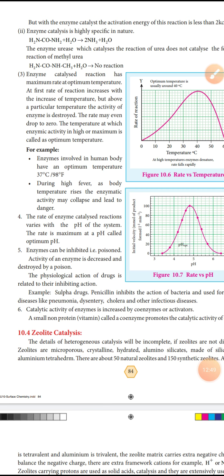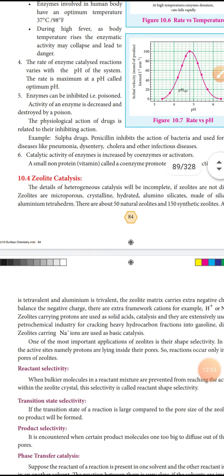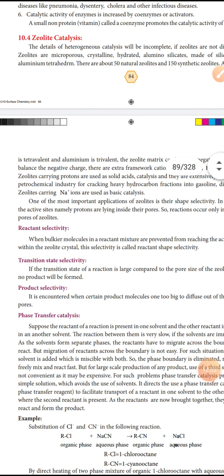Next, let us learn about zeolite catalysis. Very important question. First we want to learn the structure of zeolite. Zeolites are microporous, they have many tiny holes.